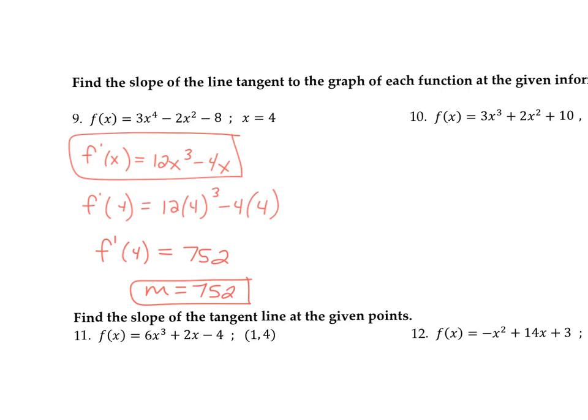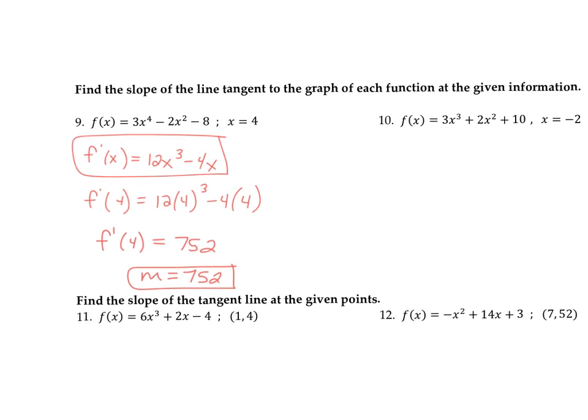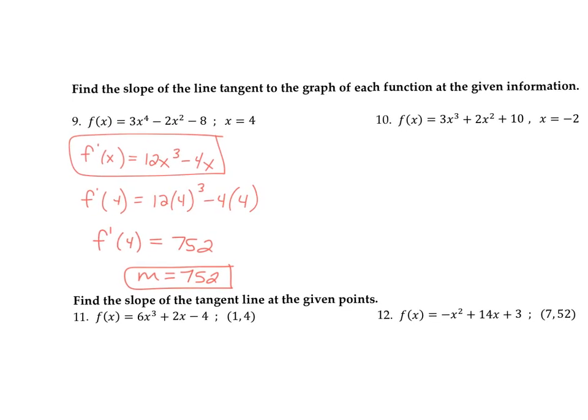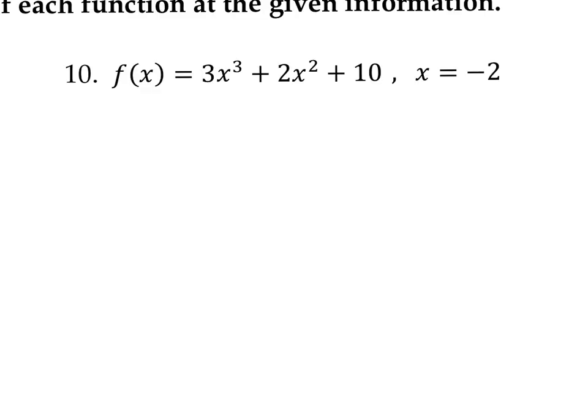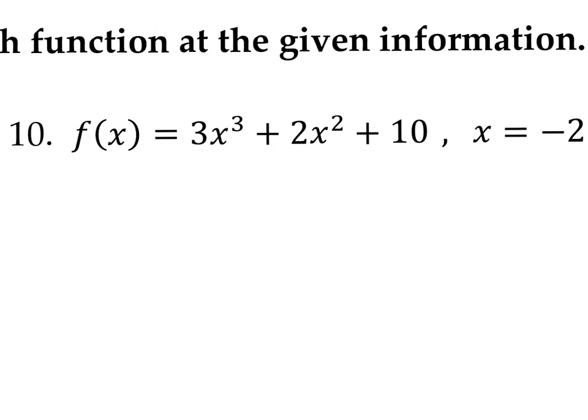You can pause that and take a look at that. What I want you to do is do the same thing now. Pause it, try number 10. I'm going to pause mine, come back, see if we agree. Okay, so let's check your derivative. F prime of x. Pull the 3 in front, so it turns into 9x squared. Pull the 2 in front, times it by 2, so it becomes 4x. The 10 cancels itself out.